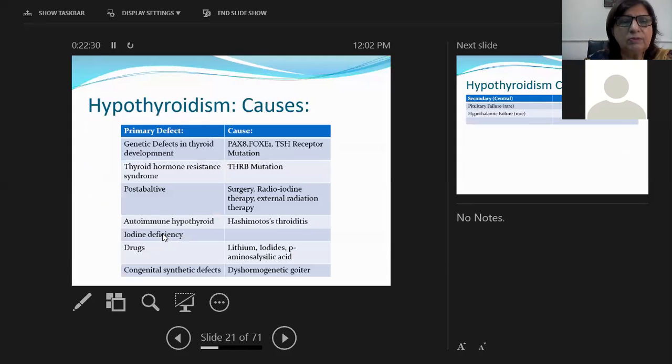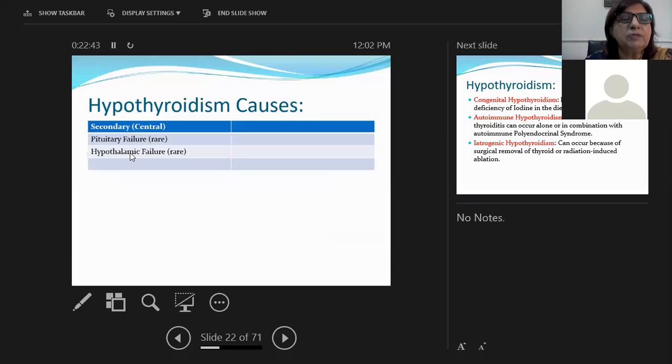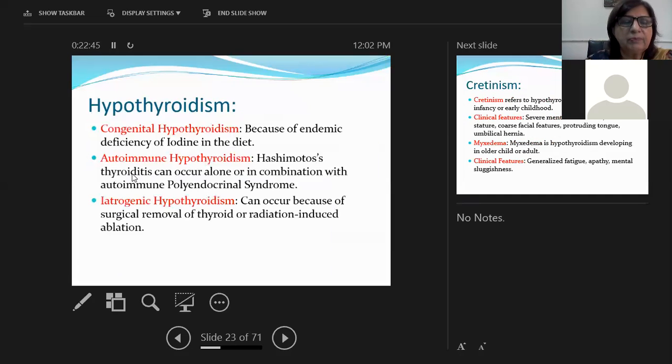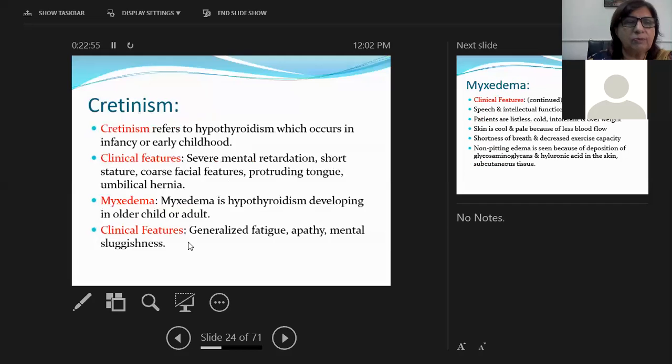So as I told you, the causes of hypothyroidism can be genetic because of resistance in the hormone synthesis, post-ablative, autoimmune, iodine deficiency, drugs, congenital synthetic disorders. Secondary causes are pituitary failure and hypothalamic failure. So congenital hypothyroidism because of endemic deficiency of iodine, autoimmune seen in Hashimoto's, iatrogenic when it is removed in surgery or radiation-induced removal. Cretinism. Cretinism is seen mostly in early childhood.